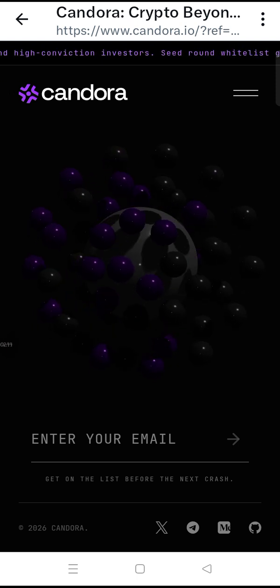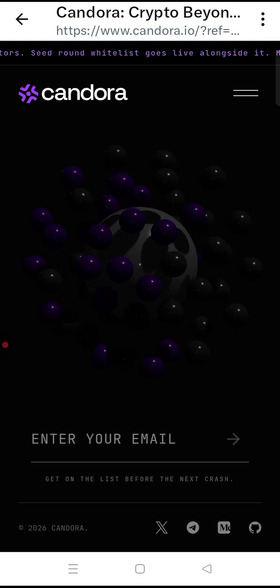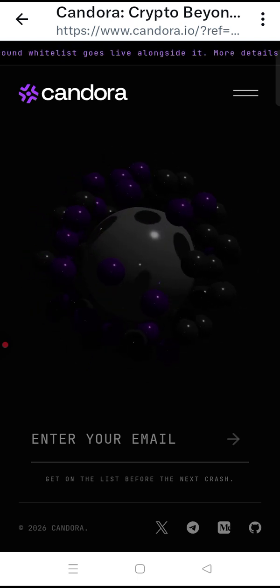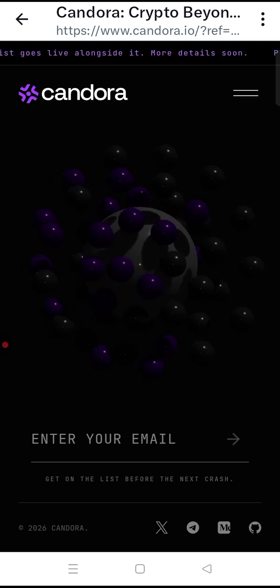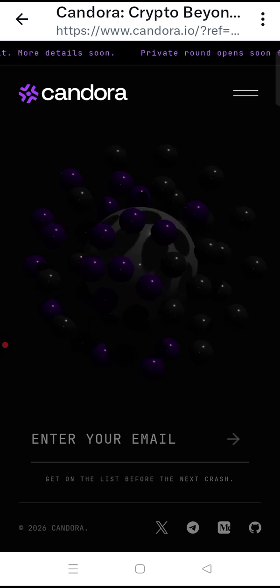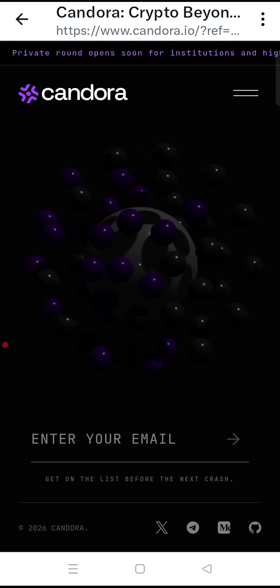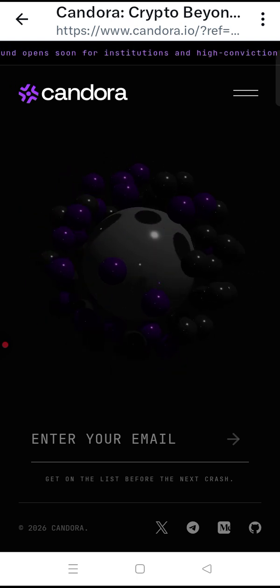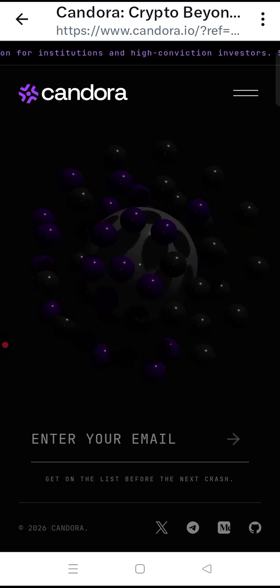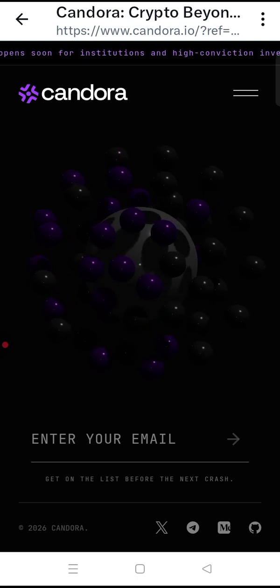Once they send you the code, you insert it where it's supposed to be. Then your account will be activated, and you will be required to connect your Twitter account. Once you are done, you will be on the list and you can get your referral link.